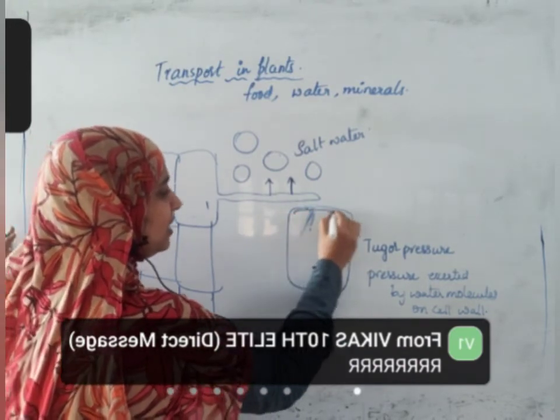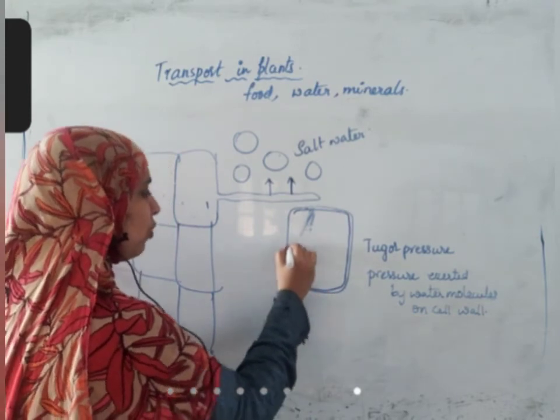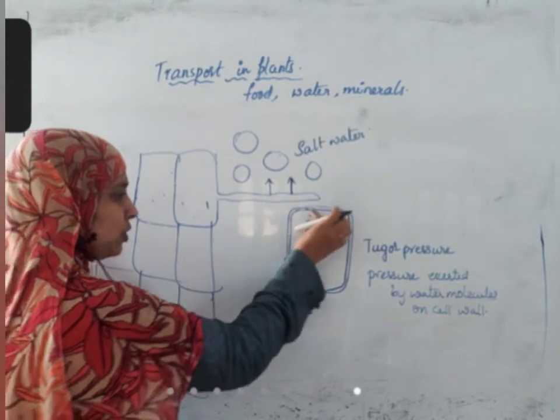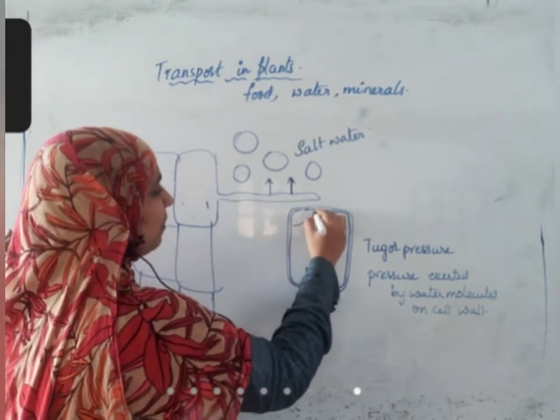Plasmolysis occurs. Normally, this is the cell wall. Below the cell wall only the cell membrane is present, attached. We cannot understand the difference also. That much close it is. If water is less, what will happen?